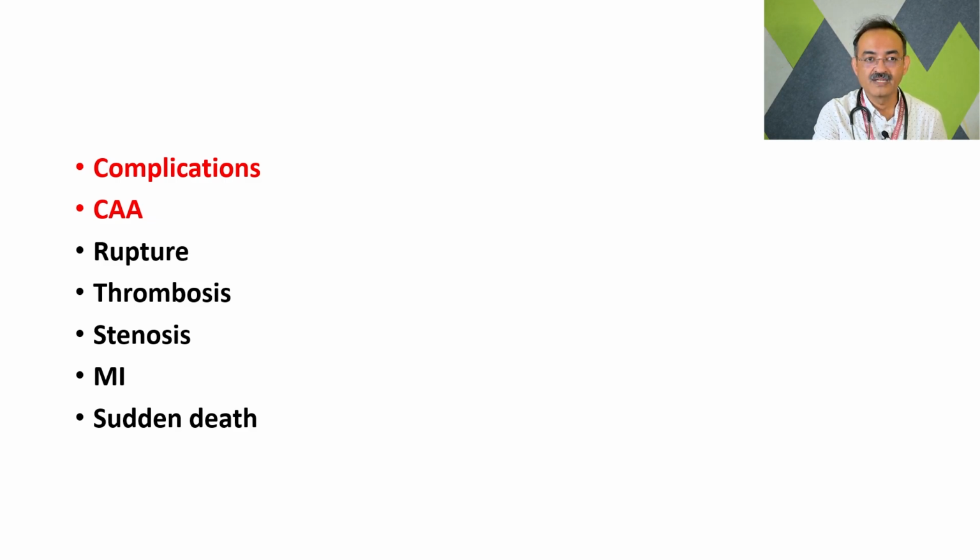Sometimes we miss the Kawasaki disease in childhood, and later on they present with acute myocardial infarction and sudden death, usually in the adolescent or early adult group.